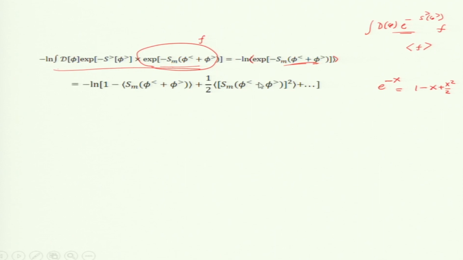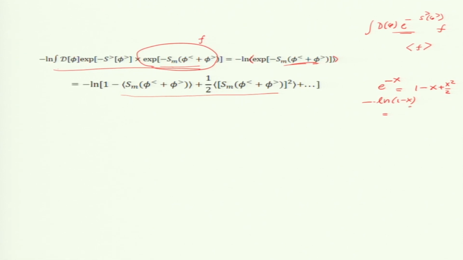So, what will I get? I get this. I just wrote the exponential like that. Now, I take log of 1 minus x. What is this object? It is the expansion of log x. So, I did two perturbation. I am basically dropping the higher order terms. I am keeping only quadratic in the exponential.